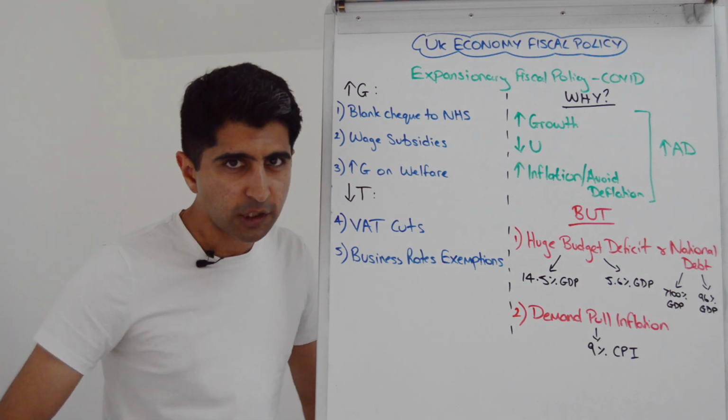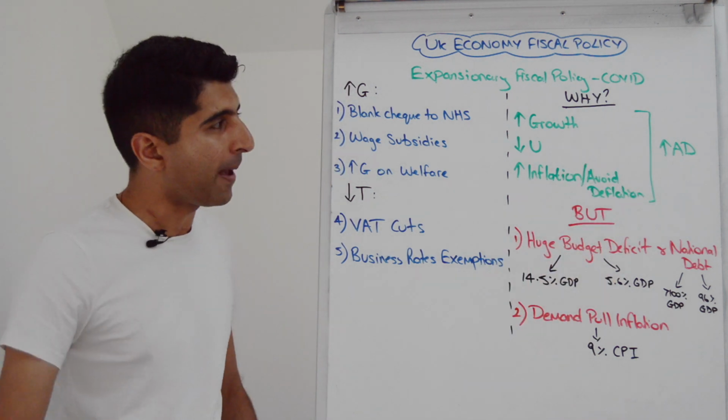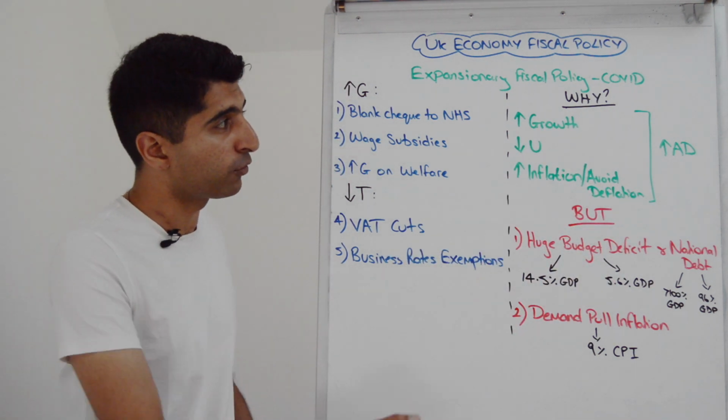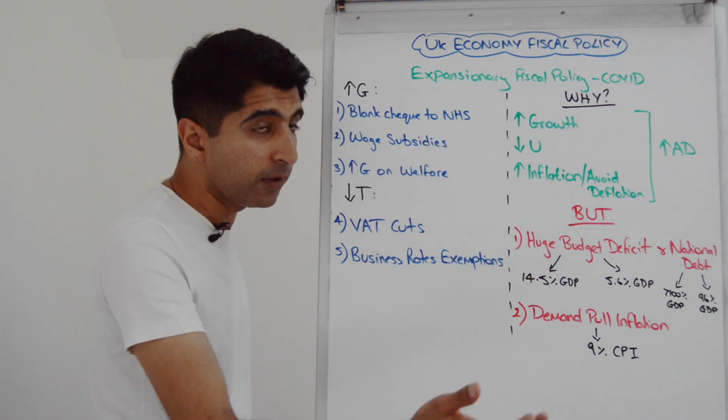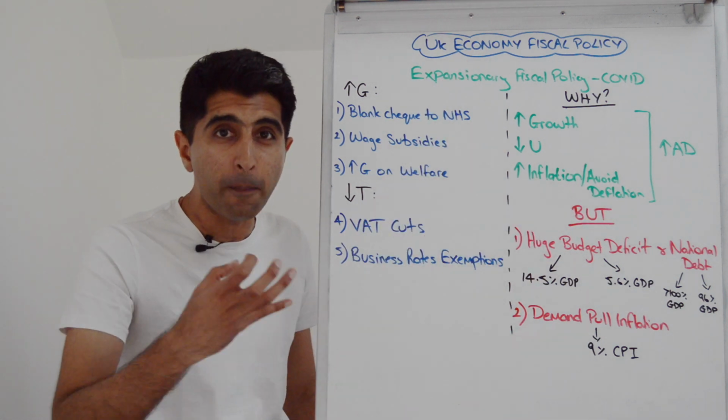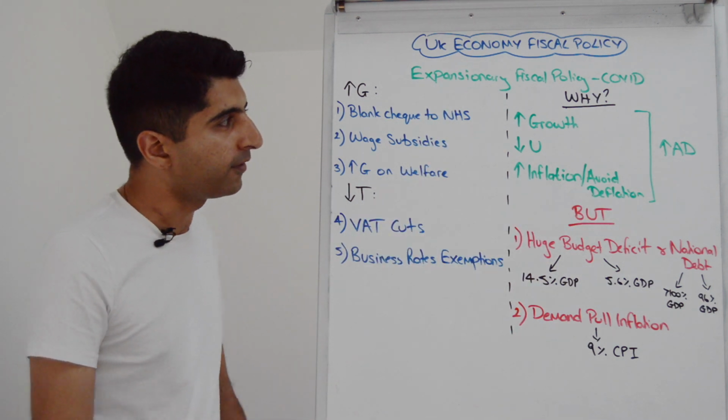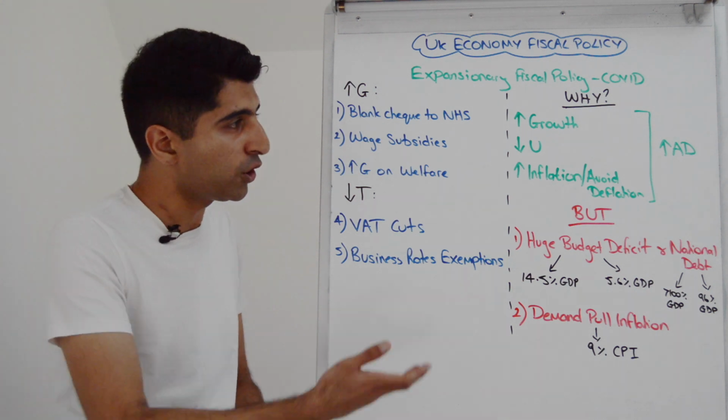So yeah, expansionary fiscal policies to boost aggregate demand, to try and increase economic growth, that's short-term economic growth, to reduce cyclical unemployment, to increase inflation or avoid deflation. We know these are all massive problems when you get into a deep recession. So that's very much the intention of these policies.